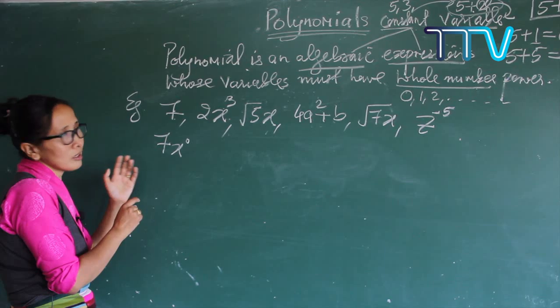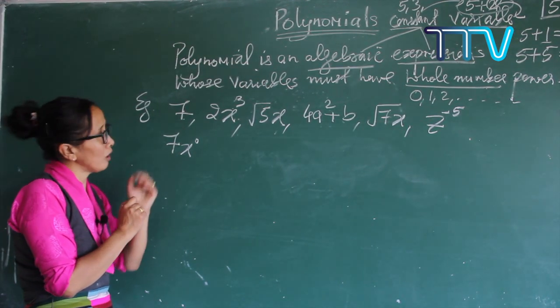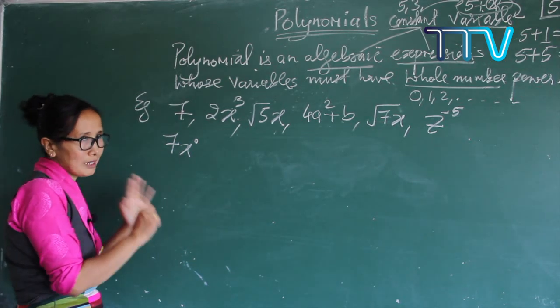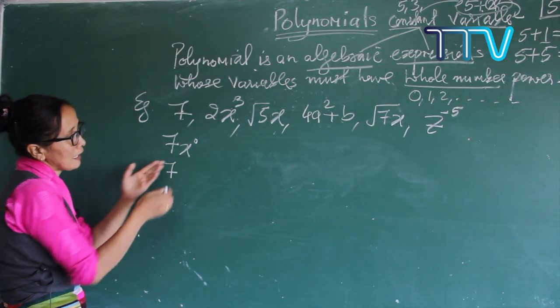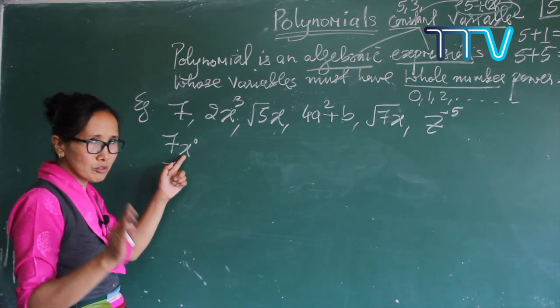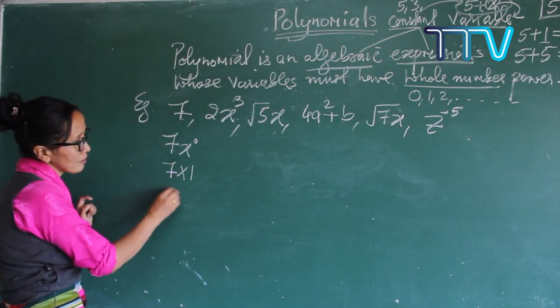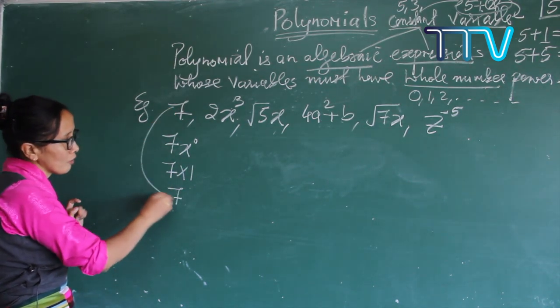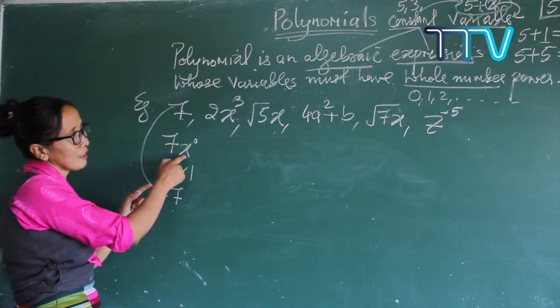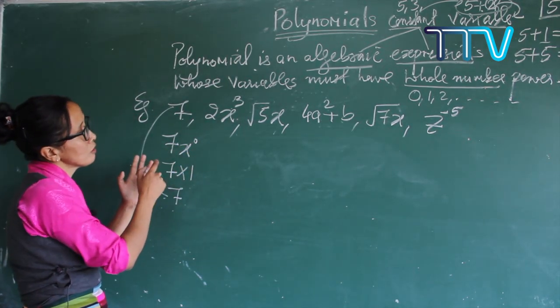So for constant terms, why are we not writing variables along with the constants? Let's check here. Any number raised to power 0 always remains 1. So x raised to power 0 is always 1. So you can just multiply by 1. 7 ones are 7. Because of that, we are not writing x to the power 0, because its value always remains 1. Understood?